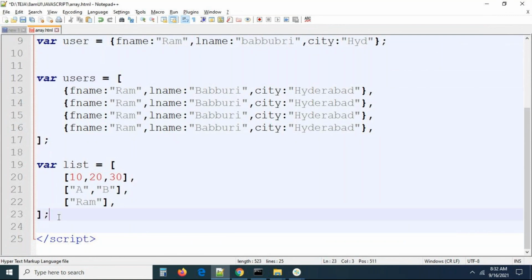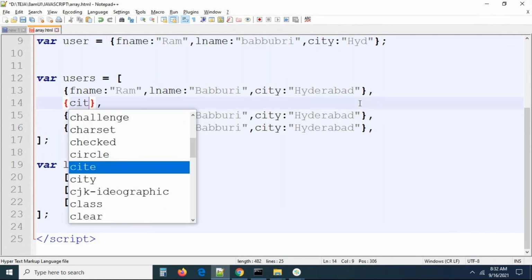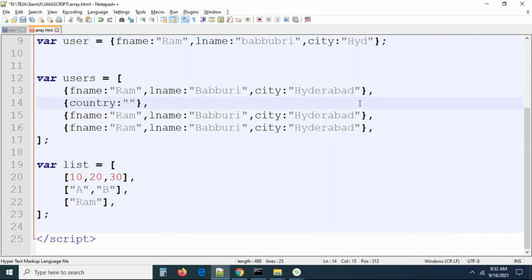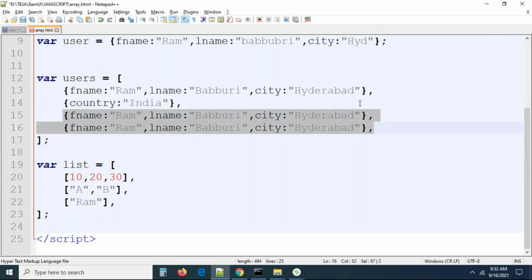Thank you. So this is the way of creating an array. As you asked, sir, can we take different objects here? Definitely we can take the same objects and different objects also. Now I'm taking this as a country: country equal to INDIA. Only one value I'm taking. So we can take an object like this also. This is also a value.